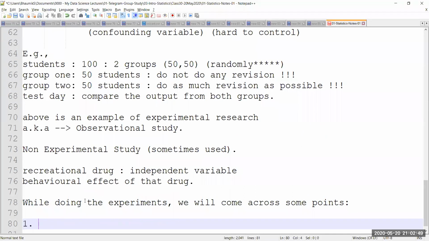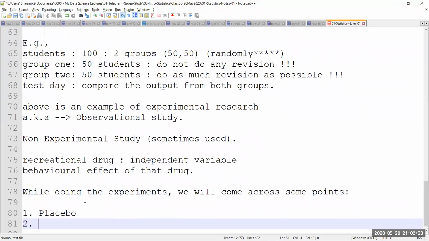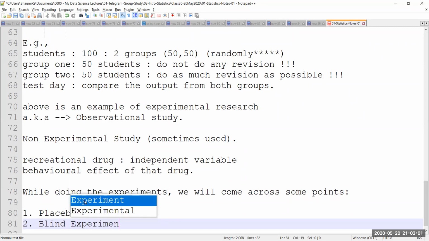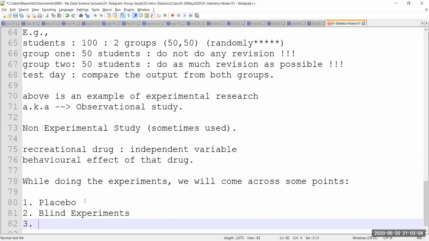Okay. First point is known as placebo. I'm going to explain each and every one of these points. Don't worry. First point is called placebo. Second point related to placebo, and the third point blind experiments. And then I'm going to have double blind experiments.